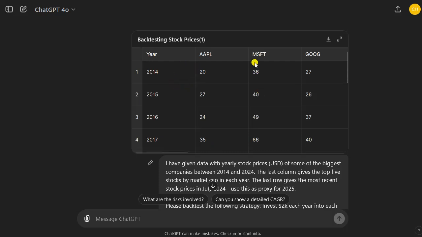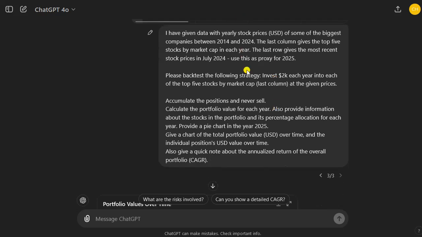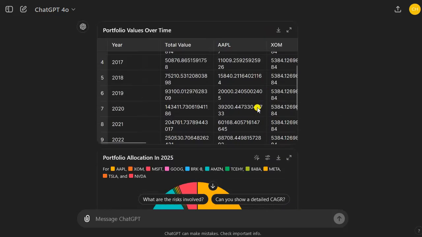So I downloaded the CSV, I put it into ChatGPT 4.0, and then I gave it the following prompt. So I have given data with yearly stock prices of some of the biggest companies, and I explained what I wanted. I asked it to backtest the following strategy: invest 2,000 each year into each of the top 5 stocks by market cap, given in the last column I have just showed you, at the given prices. And then we just simply accumulate the positions and we never sell. And I wanted to have the portfolio value over time and some additional information. Okay, so let's have a look.